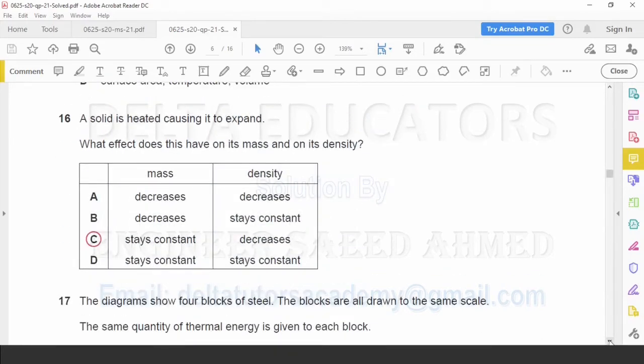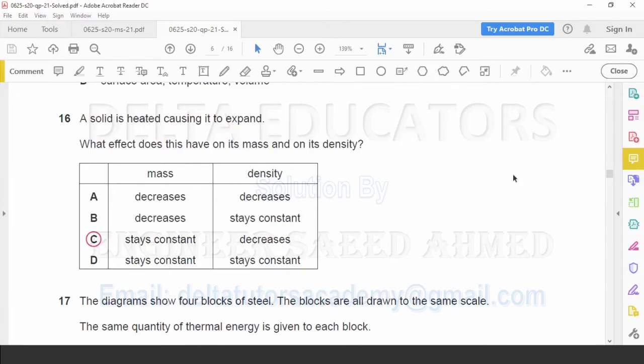Question number 16. A solid is heated causing it to expand. What effect does this have on its mass and on its density? Mass always remains constant. So mass stays constant. Mass stays constant is given in C and D. So possible options are C and D.